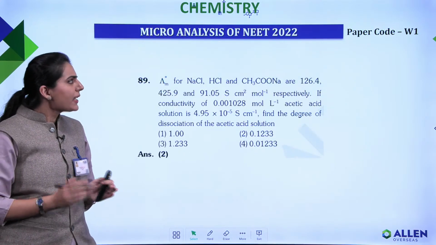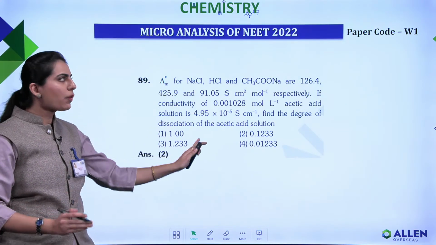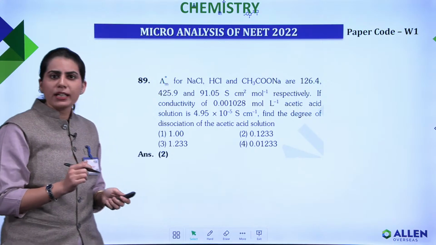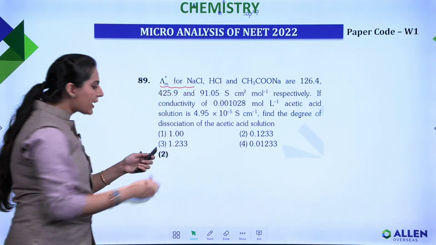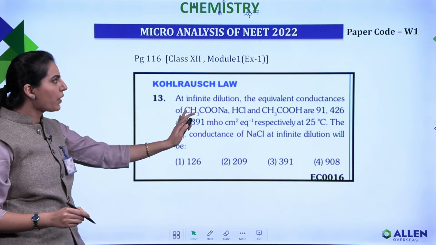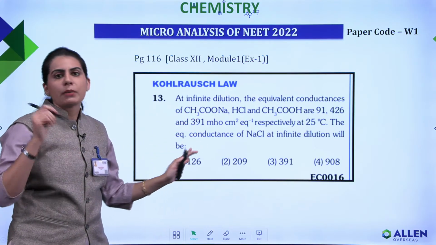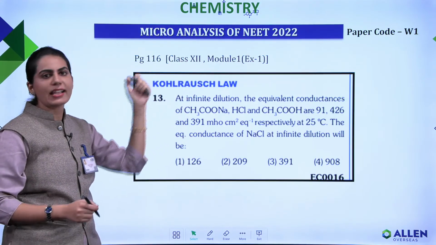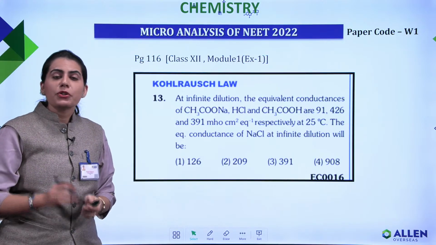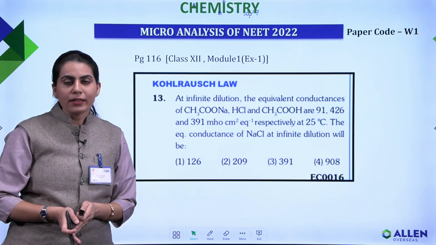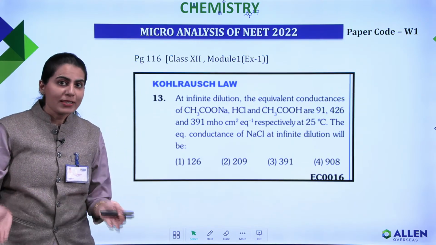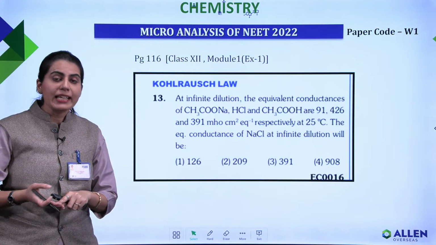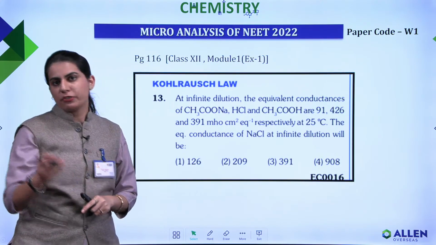Now similar examples, one or two we'll take more. This particular question is from electrochemistry, question 89 from your paper code W1. This question on molar conductivity is again from your module, from exercise 1 of class 12th module 1. So if you have solved this exercise 1, you can surely do well in this question as well. We have seen questions coming from the beginners box, from your exercises, and from the theory part of the module as well.